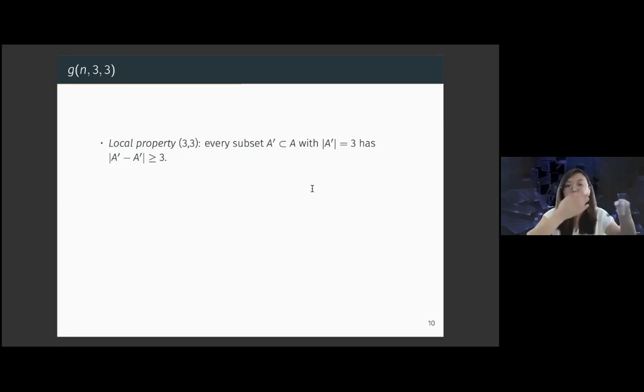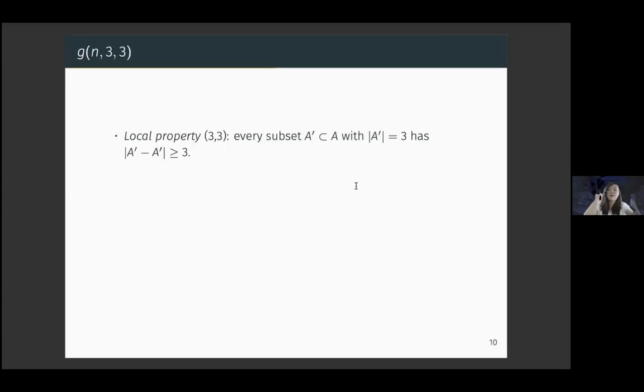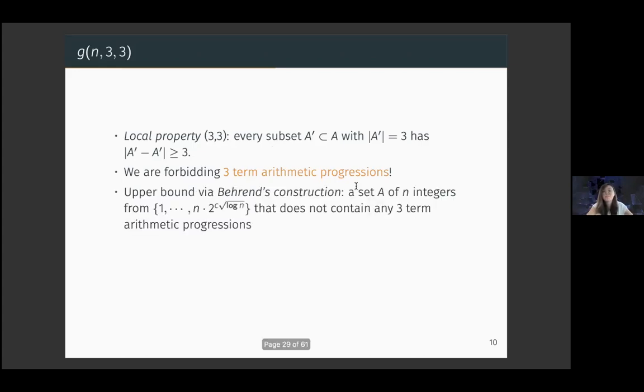g(n,k,k-1) is n minus 1 because it's effectively an arithmetic progression. So the local property here basically says that every subset of size 3 has to have a difference set of size at least 3. And a little moment of thought will convince you that we're basically forbidding 3-term arithmetic progressions.